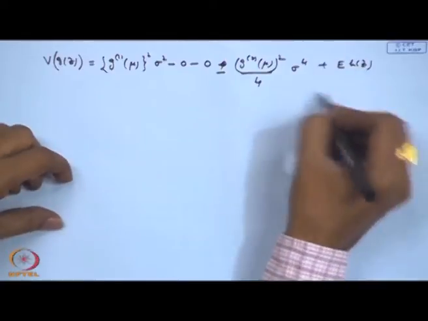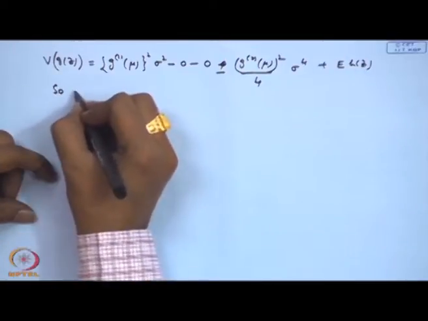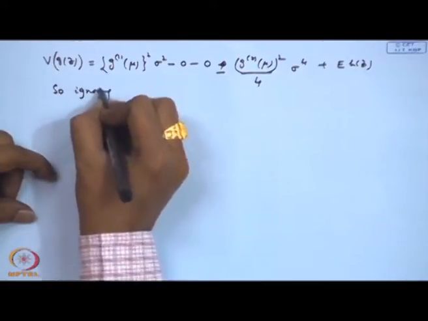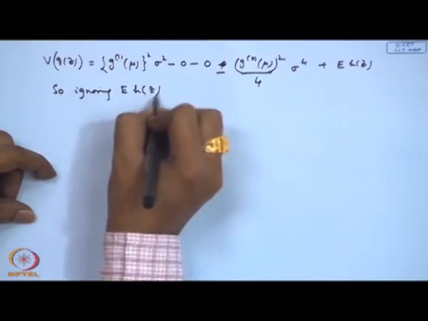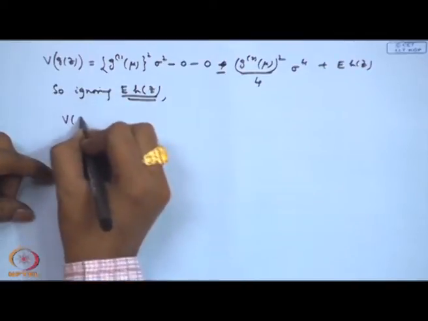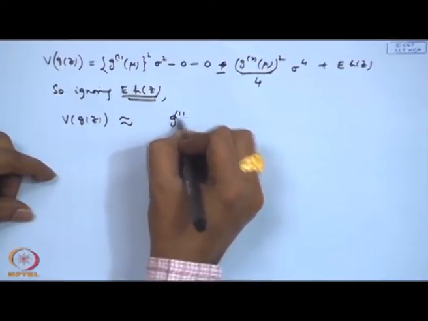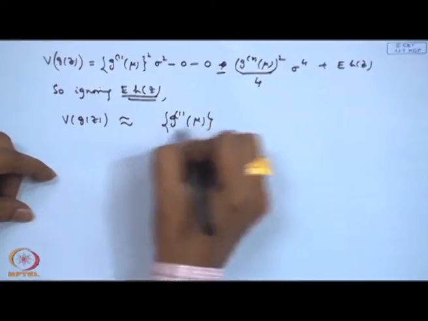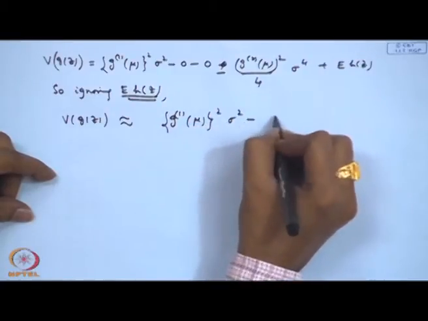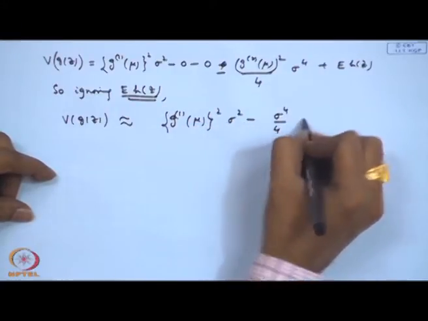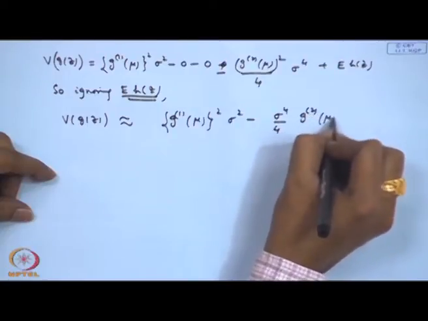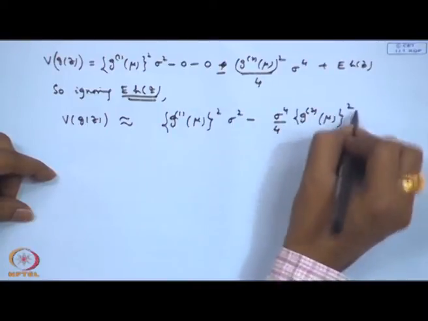So, if we ignore these terms, ignoring expectation of h(z), variance of g(z) is approximately equal to g'(mu) square sigma square minus sigma to the power 4 by 4 g''(mu) square.